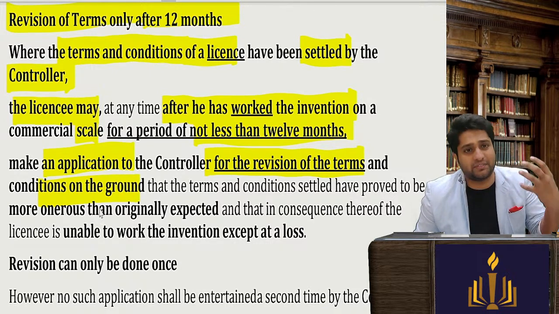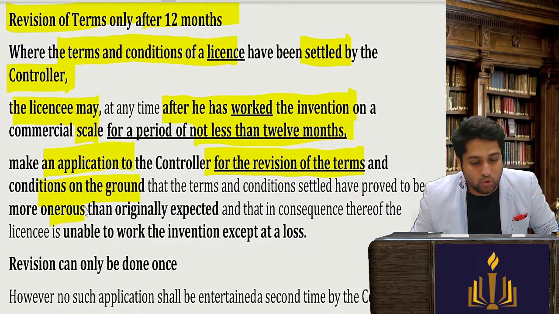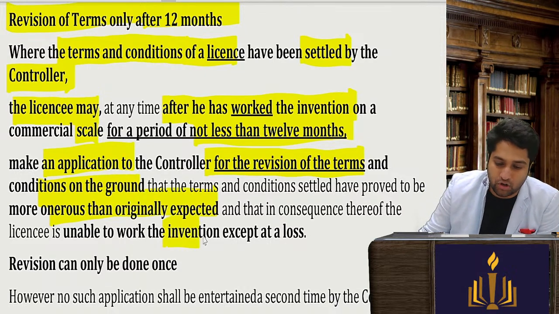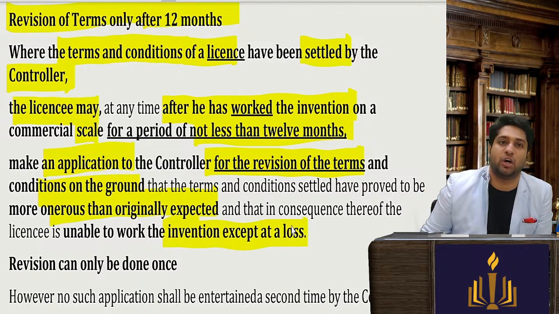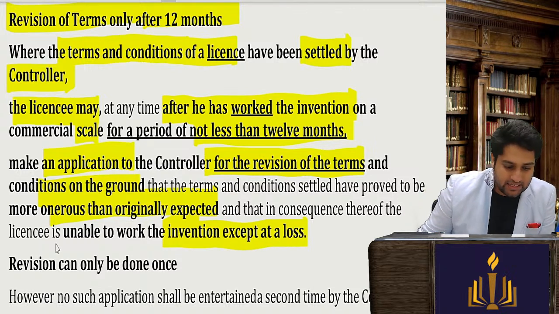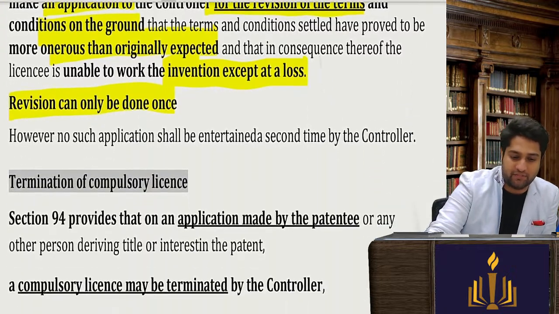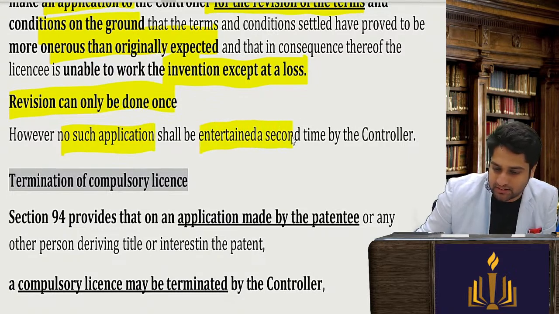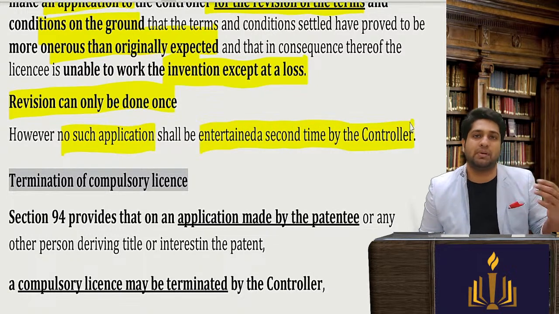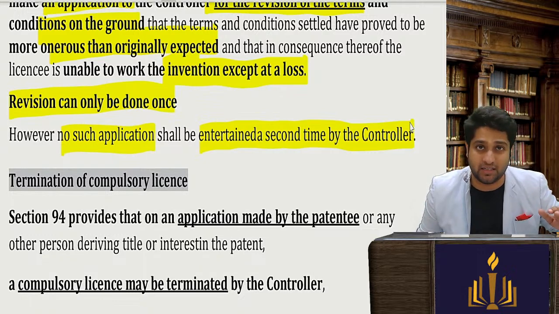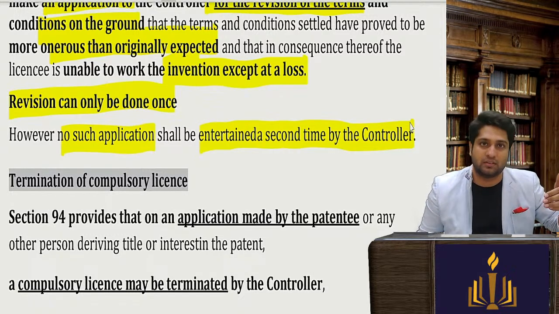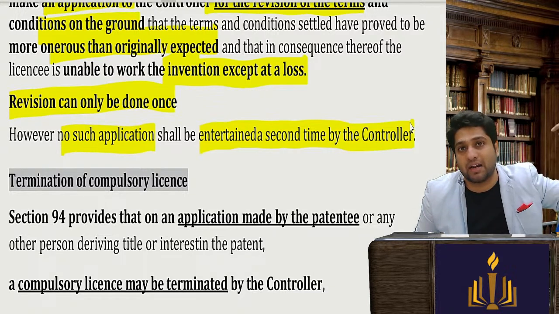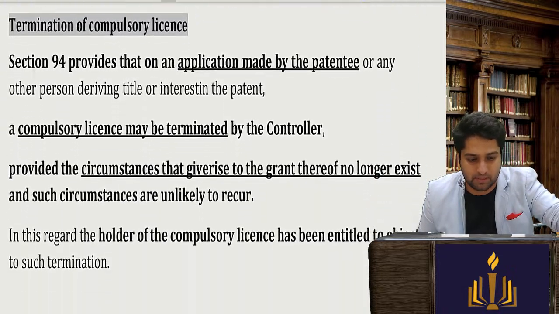He has to prove that revision of terms is needed because the original agreement is very onerous, and I cannot work on this invention unless I incur a loss. Next, revision can be done only once in a lifetime. So no application shall be entertained a second time by the controller. A compulsory license once granted cannot be amended for 1 year, and after 1 year you can amend it, but amendment will then not be done again. So only one amendment is permissible.